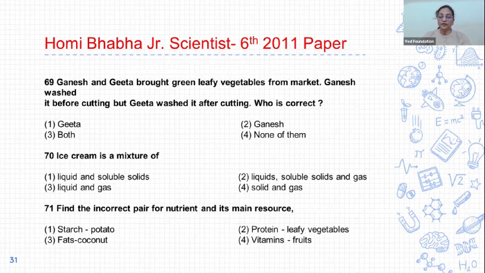71. Find the incorrect pair for nutrients and its main resource. Options are: first, starch, potato; second, protein, leafy vegetables; third, fat, coconut; and fourth, vitamin, fruits. And the incorrect pair is second, protein, leafy vegetables. In green leafy vegetables, vitamins and minerals are present. So the correct answer is option 2.